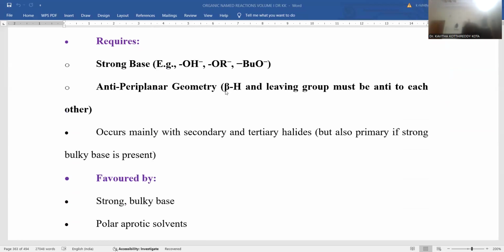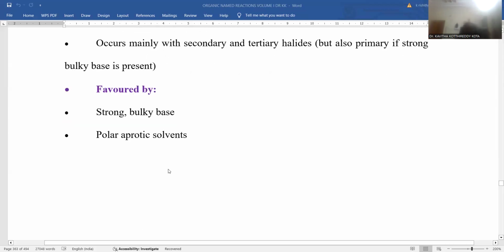Anti-periplanar geometry is the most requisite condition over there. Anti-periplanar requisite is nothing but that the leaving group and hydrogen should be in opposite directions, with the stronger base also approaching from the opposite direction, giving rise to anti-elimination and alkene formation simultaneously. It occurs mainly with secondary and tertiary alkyl halides. Primary alkyl halides also participate, but a stronger base is required for this kind of E2 elimination reaction.